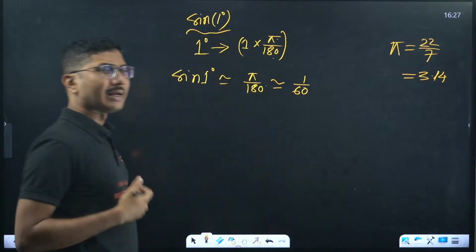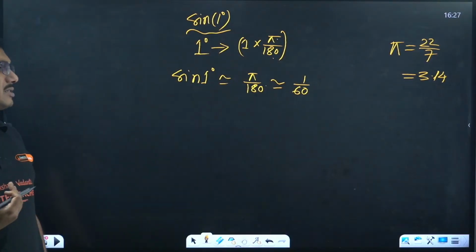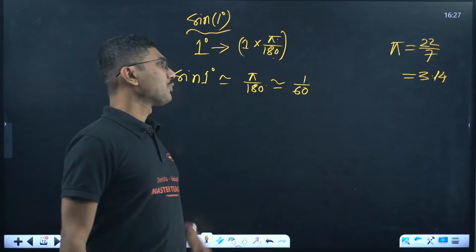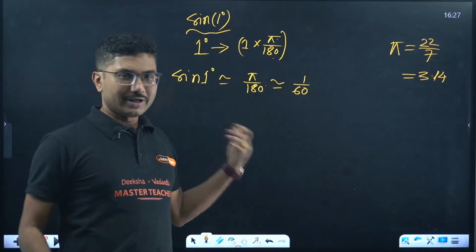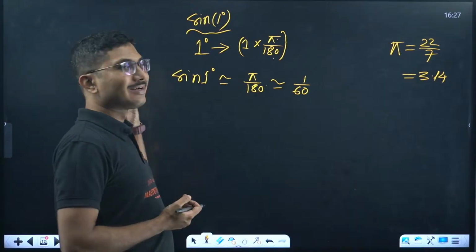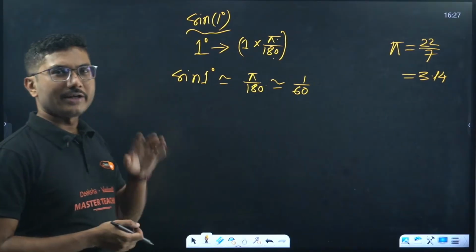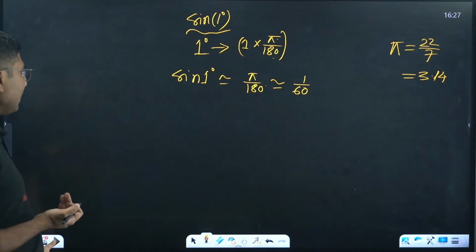If you take pi approximately as 3, it turns out to be 1 by 60. So this is a very clever trick to find small values of sine, cos and tan.